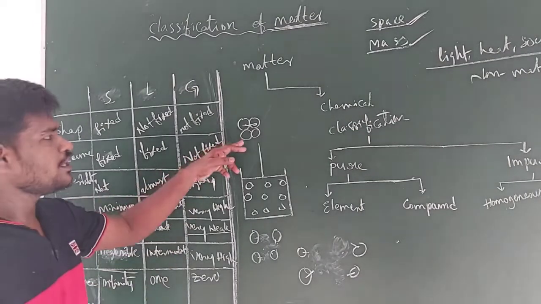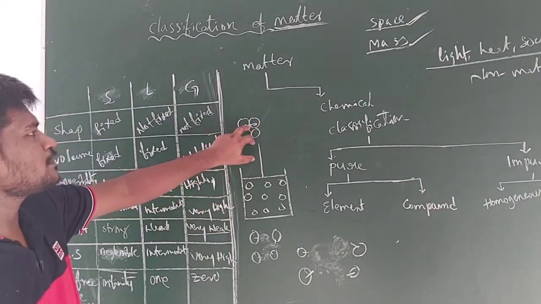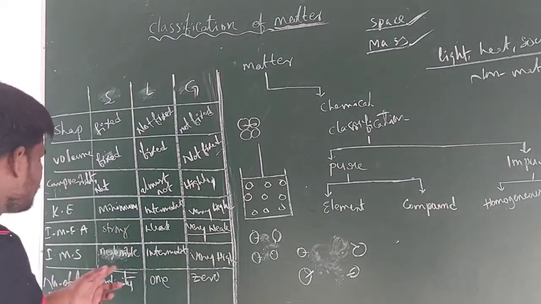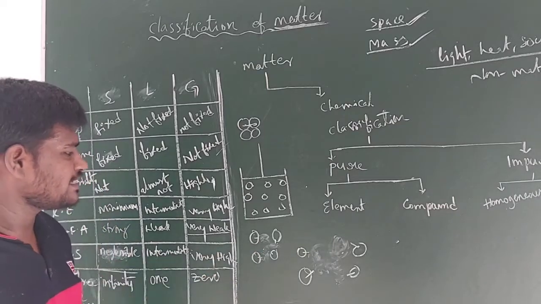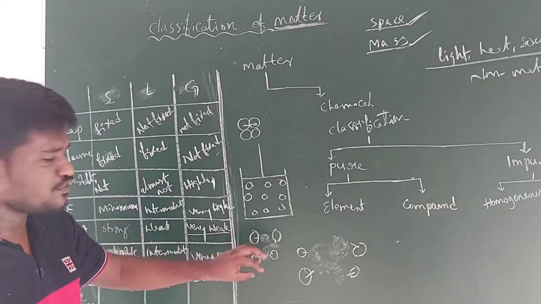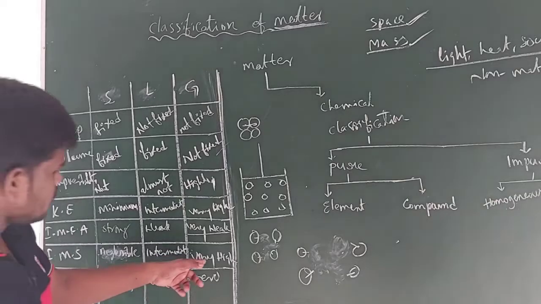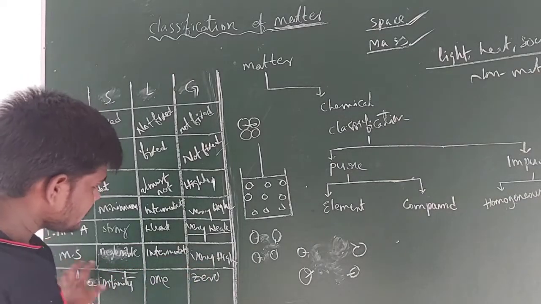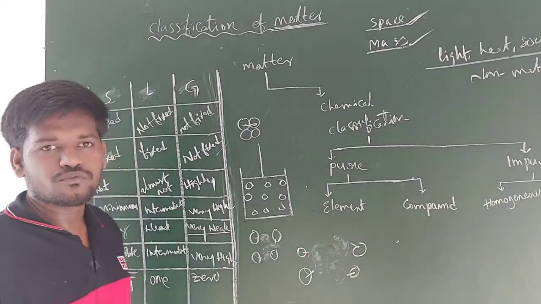In case of solids, there is not much space. A very negligible space is present among the molecules of solids. And the next one, guys, liquids. For liquids, the intermolecular space is intermediate. Compared to solids, there is a little bit of space among the molecules of liquids. And the next one, guys, gases. In case of gases, intermolecular space is very high. So the space among the molecules is very high.